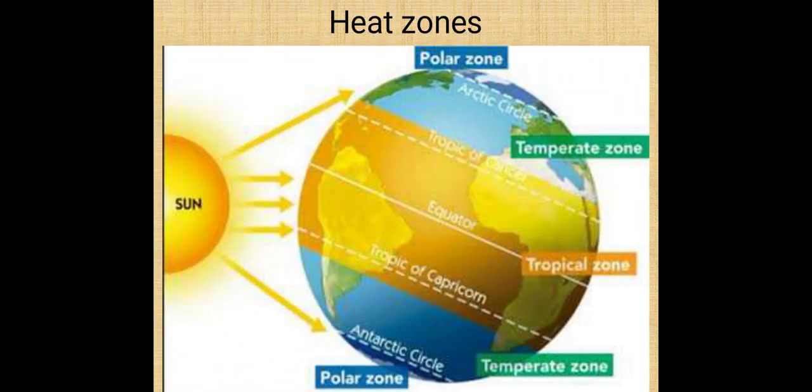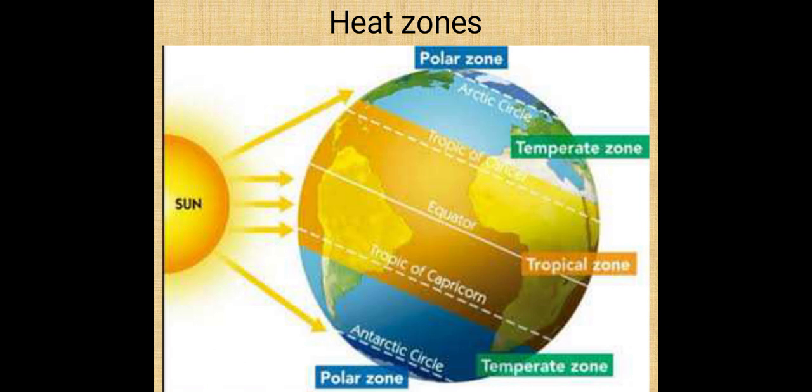See here, students, heat zones. The sun gives the direct rays towards the equator. So the equator region, from the Tropic of Cancer to Tropic of Capricorn, enjoys the torrid zone, that yellow colored part. Another one, in the upper part, Tropic of Cancer to Arctic Circle, that green color, enjoys temperate zone because it receives slanting rays of the sun.